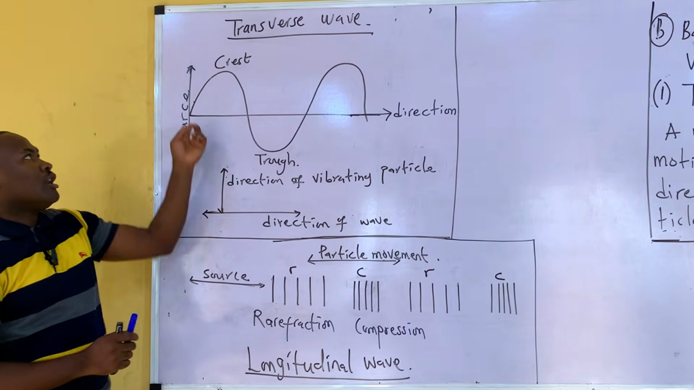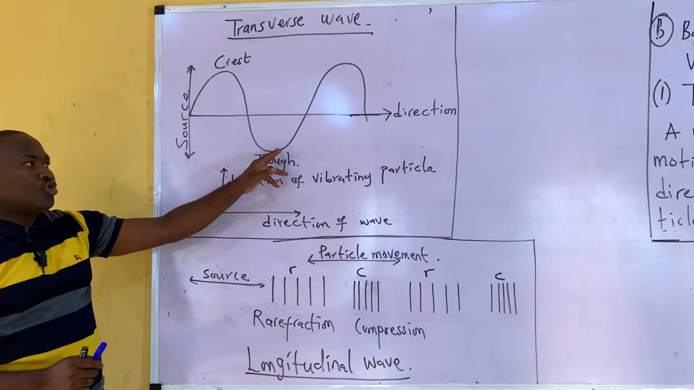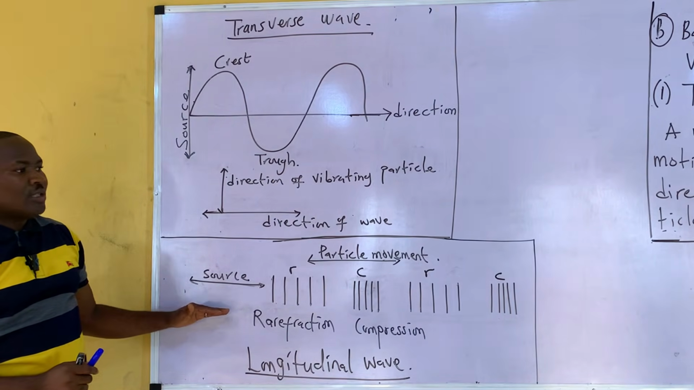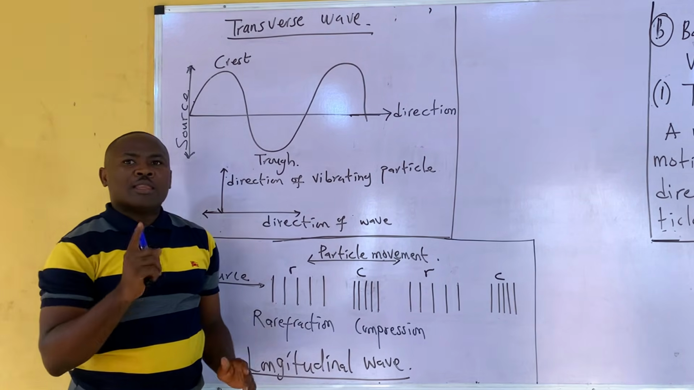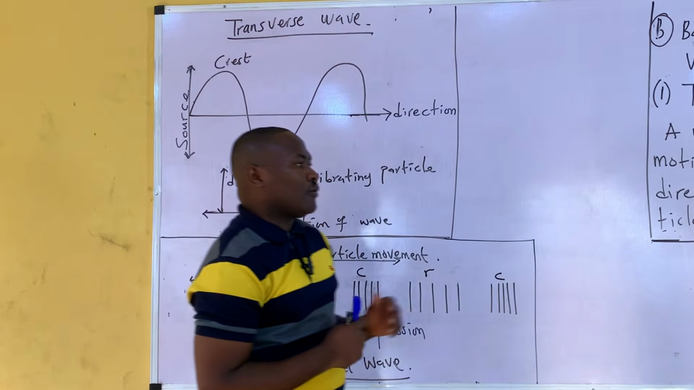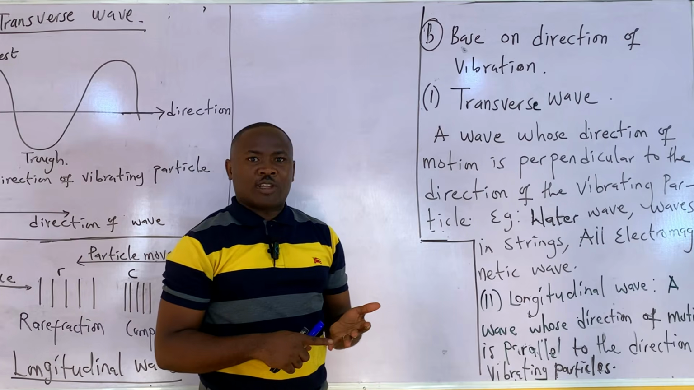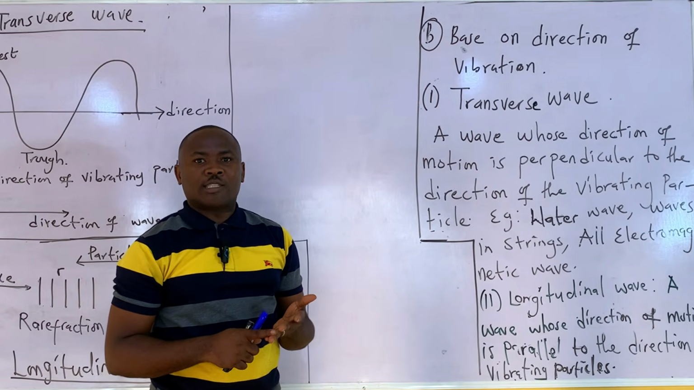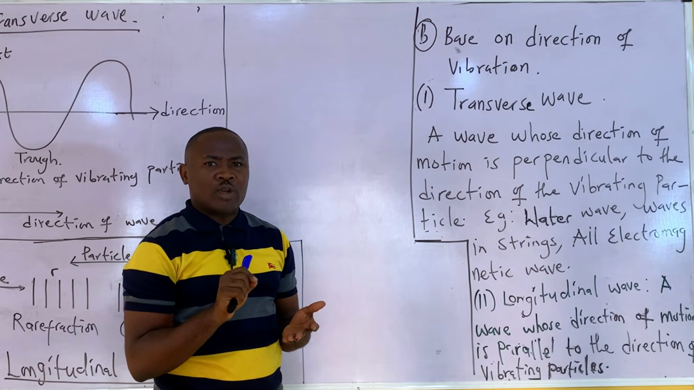Just as you have the top called the crest and the bottom called the trough, in the case of a longitudinal wave, you have rarefaction and compression. Now, what are the examples of a transverse wave? Water wave is an example of a transverse wave. Waves in strings are examples of transverse waves, and all electromagnetic waves.